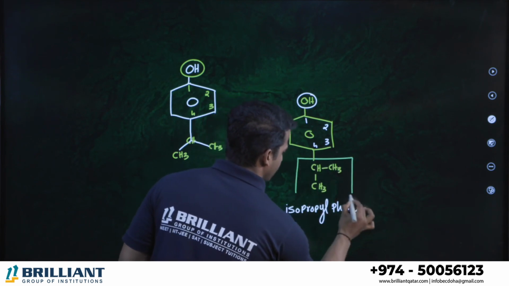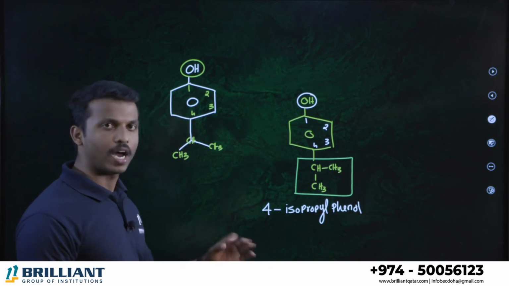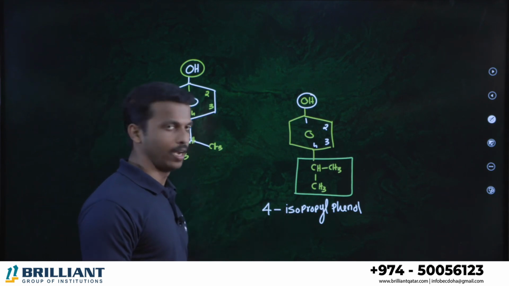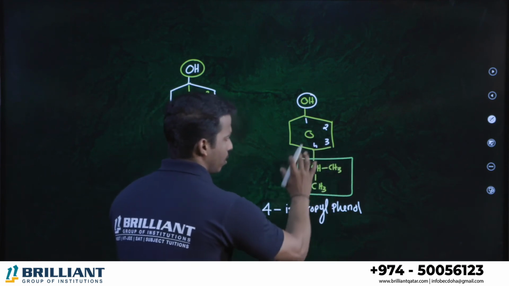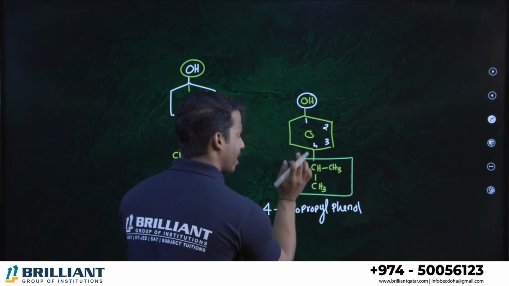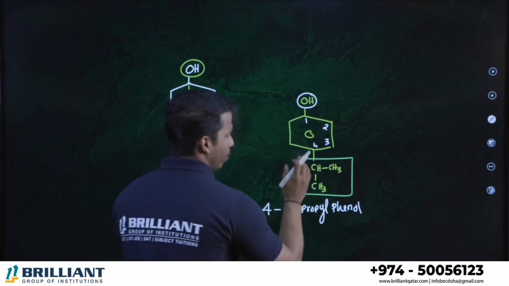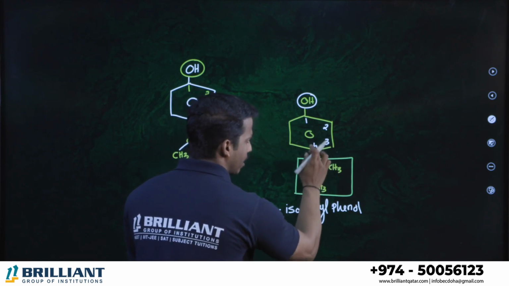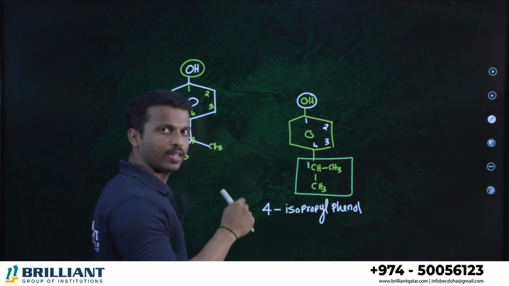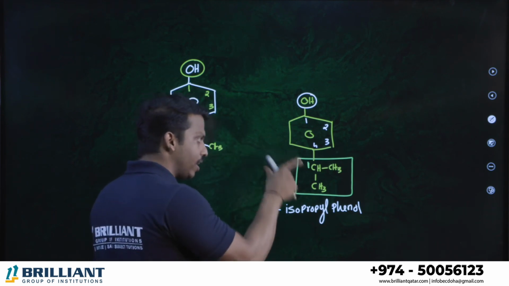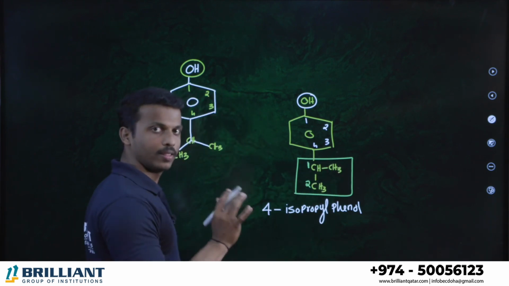This is the branch, right? This branch is normally called what? Isopropyl. What is the IUPAC name of isopropyl or systematic name? Dear student, this is the way. In this branch, which carbon is directly connected to the principal group? Because the principal group here is phenol. Take it as number 1. So this is number 1. After that, select the longest chain in this branch. Either you can take 1, 2 here or 1, 2 here. Okay, that's it.